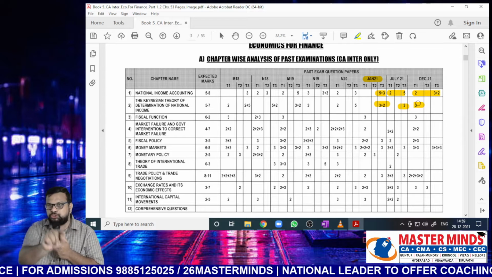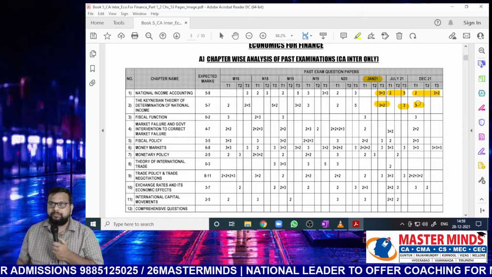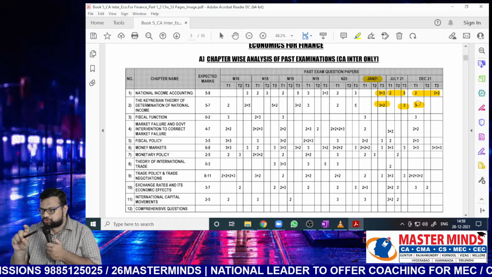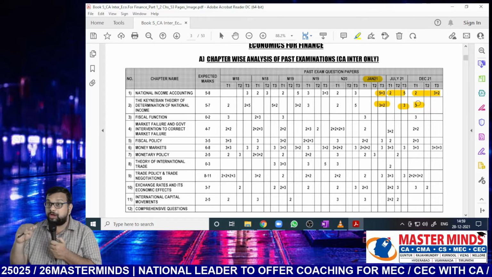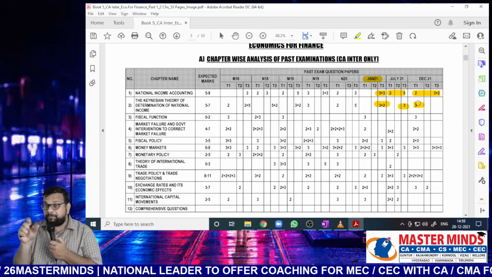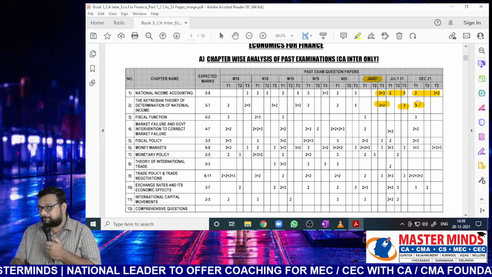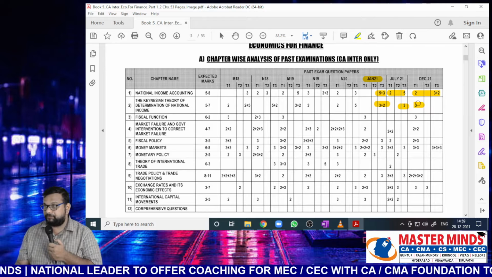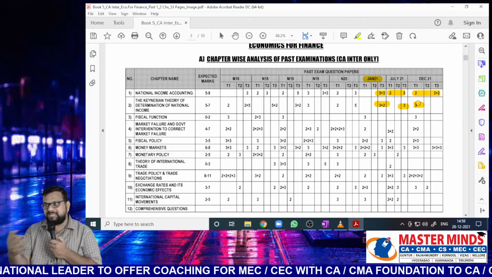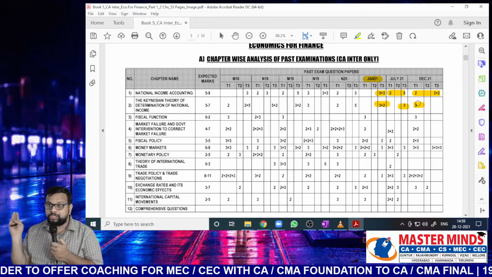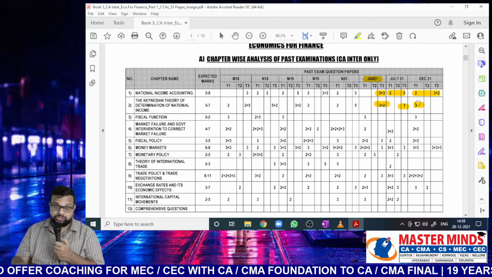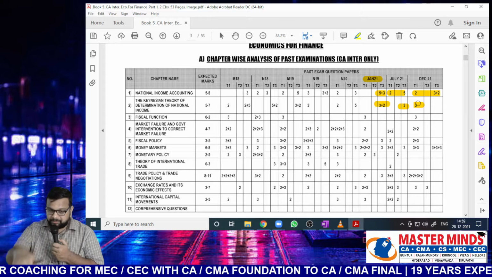Previously we used to start with this chapter. But unfortunately, students used to find it a bit difficult to revise it later on, Nana. Or students who had missed this chapter used to find it a bit difficult to go through it because it is completely new to them. Once you have listened to that chapter, you can easily understand. Here we will talk about government functions only. But students who are new or late joining used to find it a bit difficult to go through this chapter. So we have kept it third, Nana.